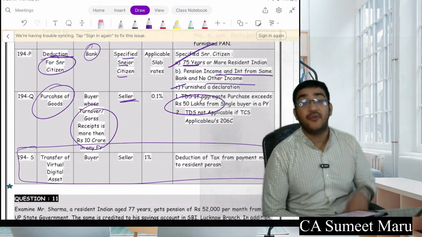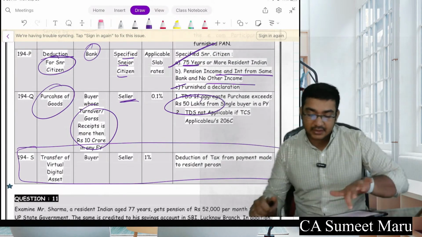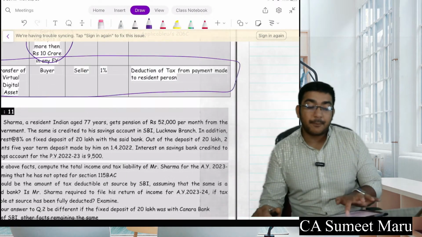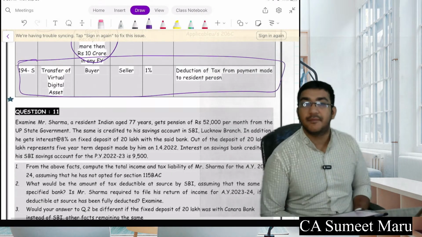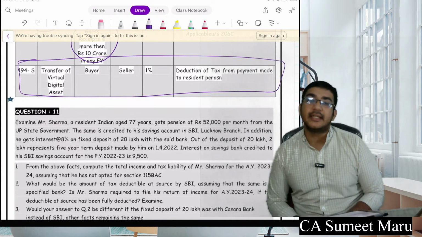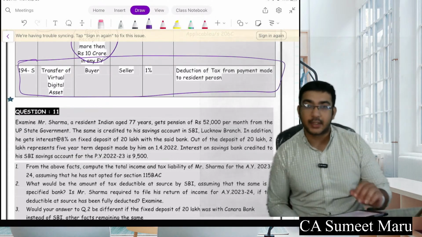And the last, 194R, which you have made me aware about, you have learned it here only. When a business or profession pays someone a perquisite above 20,000 rupees, they need to deduct TDS on this amount under section 194R, right? 10% TDS needs to be deducted.